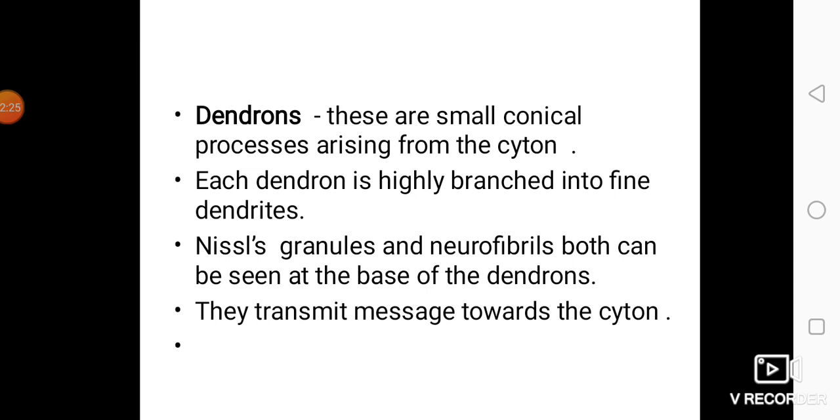Dendrons. The cell processes, as I told you, are of two types, short processes and long processes. The short processes are dendrons. These are small conical processes arising from the cell body or cyton. Each dendron is highly branched into fine dendrites. Nissl's granules and neurofibrils can both be seen at the base of dendrons. They carry impulses, or transmit messages, towards the cyton.